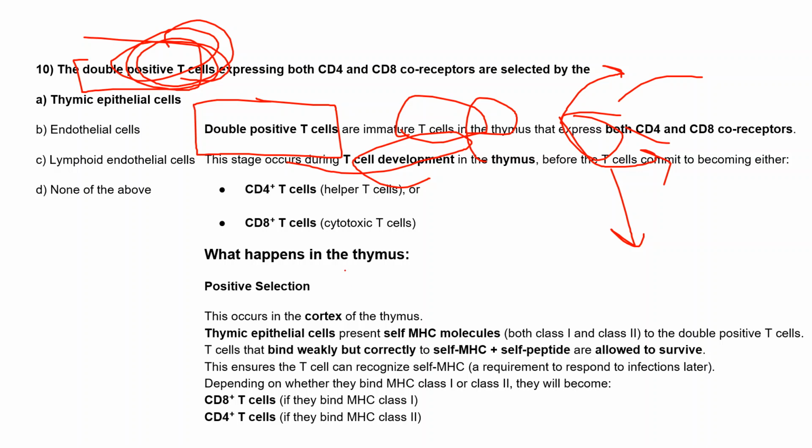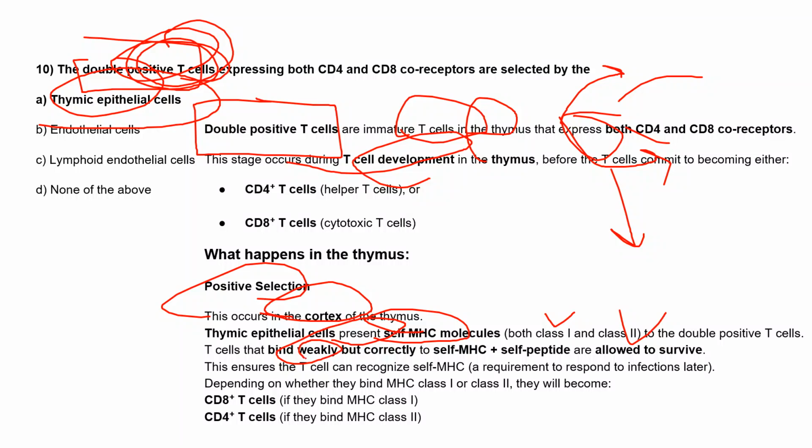So what happens in the thymus is this positive selection, and this normally happens in the cortex. So these thymic epithelial cells present the self MHC molecules, both class 1 and class 2. T cells which bind very weakly but correctly to the self MHC or self peptide are allowed to survive.